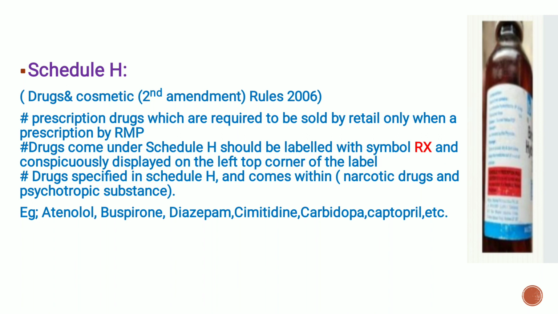These are prescription drugs which are required to be sold by retail only on a prescription by a registered medical practitioner. Drugs which come under Schedule H should be labeled with the Rx symbol, conspicuously displayed on the top left corner of the label. The drugs specified in Schedule H include narcotic and psychotropic substances. For example, atenolol, buprenorphine, diazepam, cimetidine, carbidopa, codeine, captopril, etc.